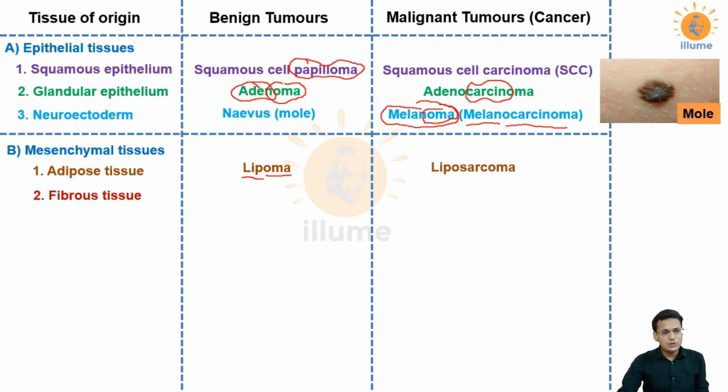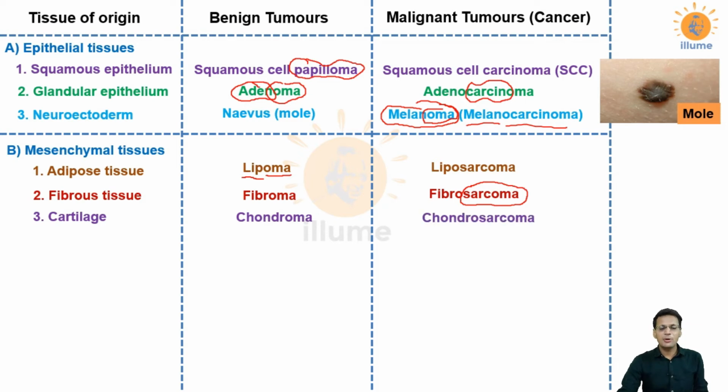Next is fibrous tissue. A benign tumor would obviously be called fibroma, and a malignant tumor would be called fibrosarcoma. Why? Because the sarcoma suffix is used for all the malignant tumors of mesenchymal origin. Next is cartilage. The prefix used for cartilage is chondro, like the cells of cartilage are called chondrocytes. So chondro is the prefix, and for benign the suffix is oma, so it is chondroma. The malignancy would be chondrosarcoma because it is mesenchymal.